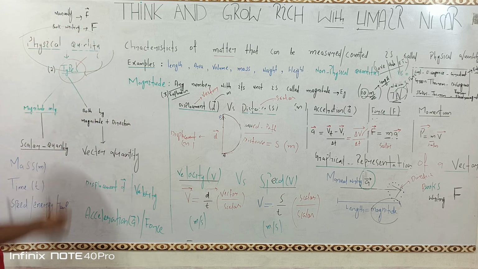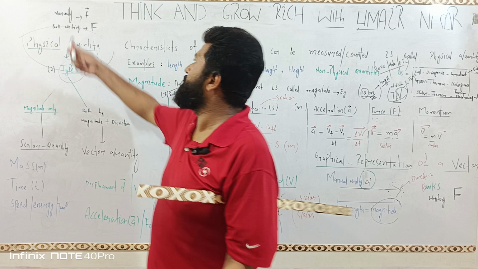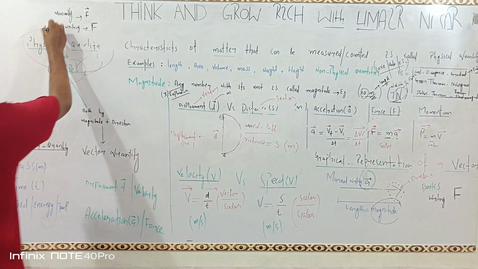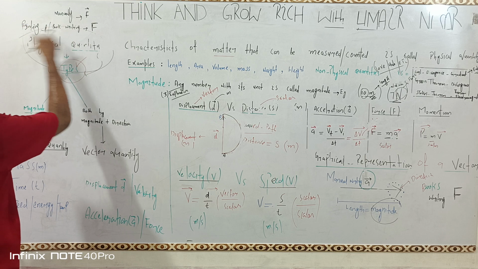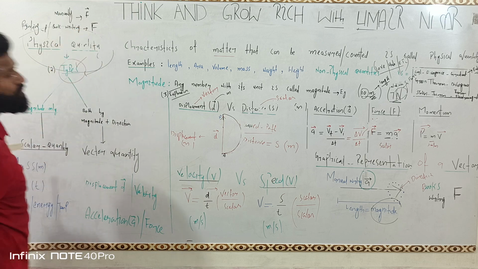In manual writing, for time saving, we write in a simple way.